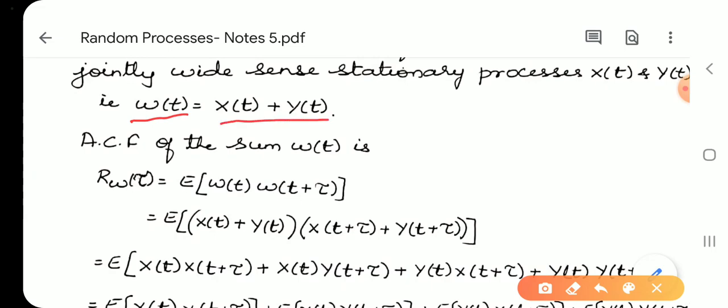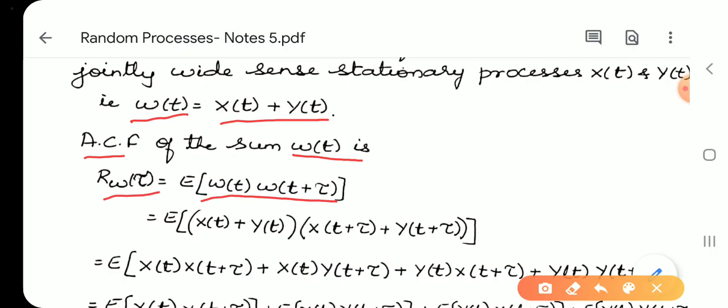Y of t. Then, by the definition of the autocorrelation function, the autocorrelation of the sum W of t is given by Rw of tau equal to E of W of t into W of t plus tau.